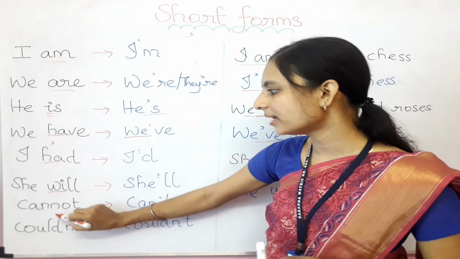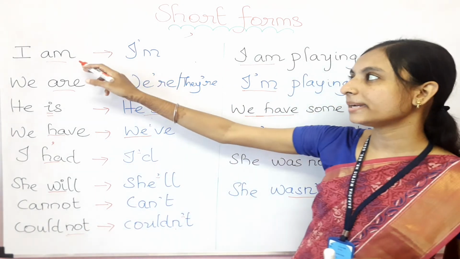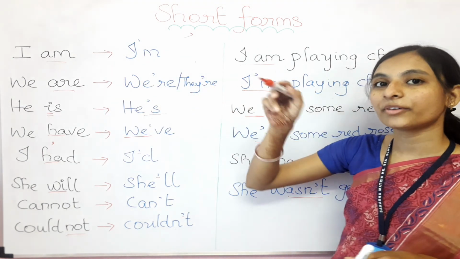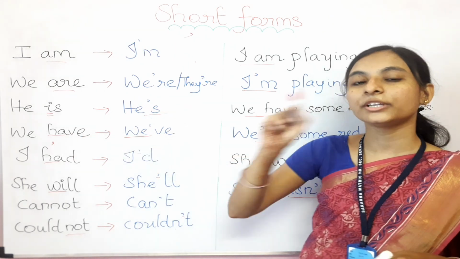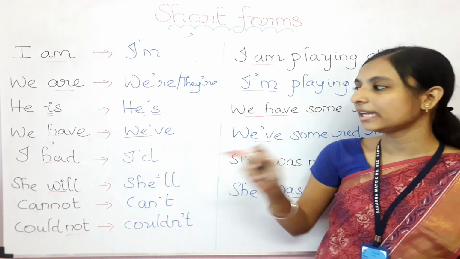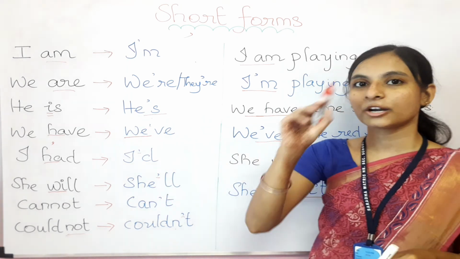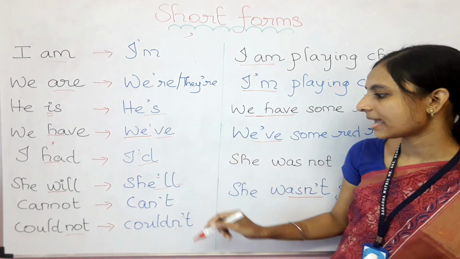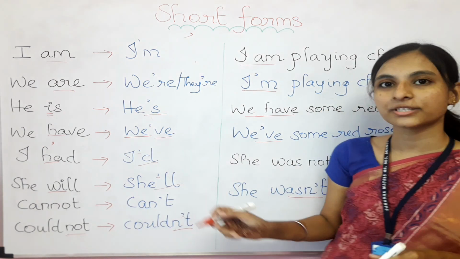So we have learned how we can shorten these verbs, right? Am will become apostrophe m, and are will become apostrophe re, and when we are making the shortened form of have, we need to put apostrophe ve, and had will become apostrophe d, and will become apostrophe ll, see, apostrophe ll, and then can't or couldn't, that not will become n apostrophe t.